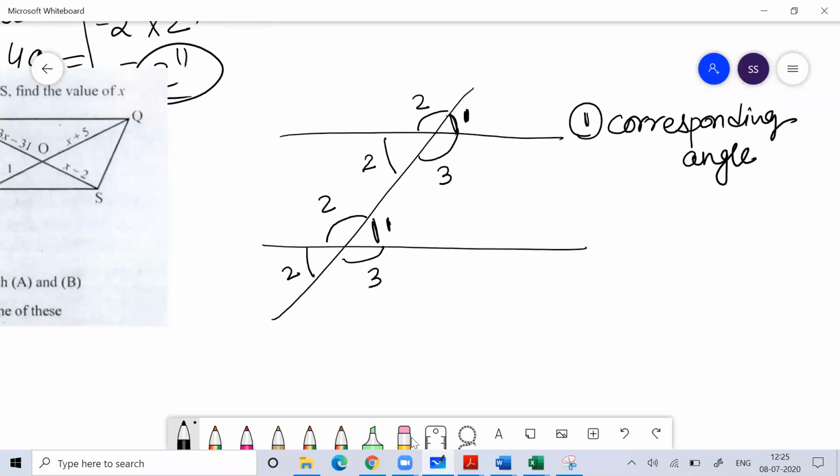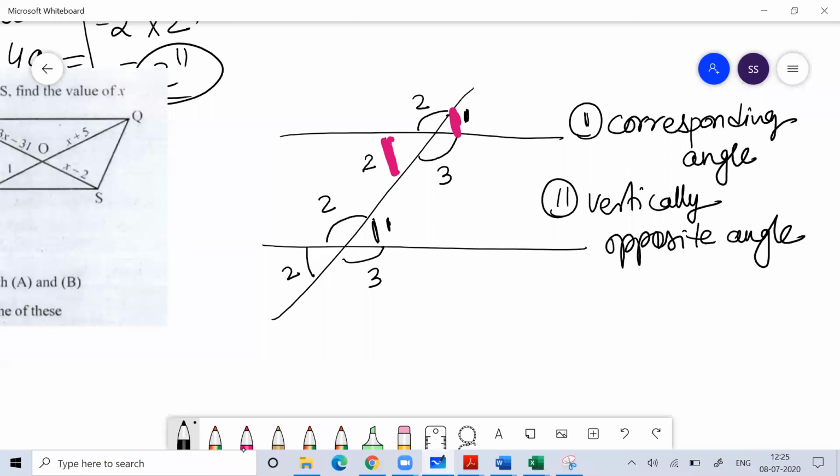Now this angle, this angle, this angle, and this angle will be equal. Why are they equal? They will be equal because they are called vertically opposite angles. This angle and this angle will be equal because they are vertically opposite angles. Whenever parallel lines are there, you should know the concept of corresponding angles and the concept of vertically opposite angles.